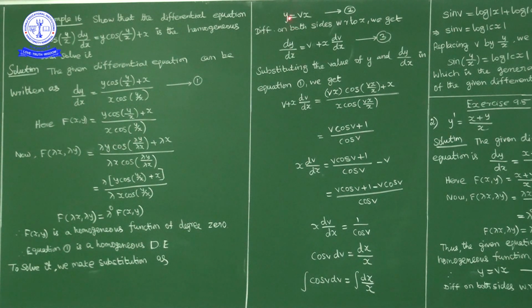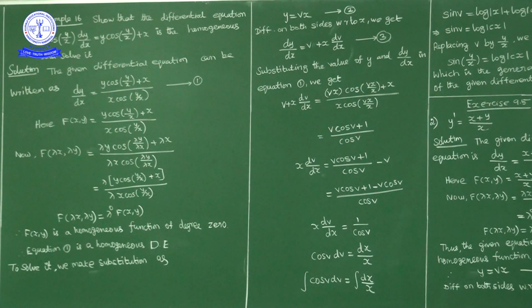Left hand side dy by dx, right hand side we have a product of two functions. The derivative of a product: v into the derivative of x with respect to x, which is 1, so v plus x into the derivative of v with respect to x, dv upon dx. So dy upon dx is equal to v plus x into dv upon dx. Now substitute this in equation 1.